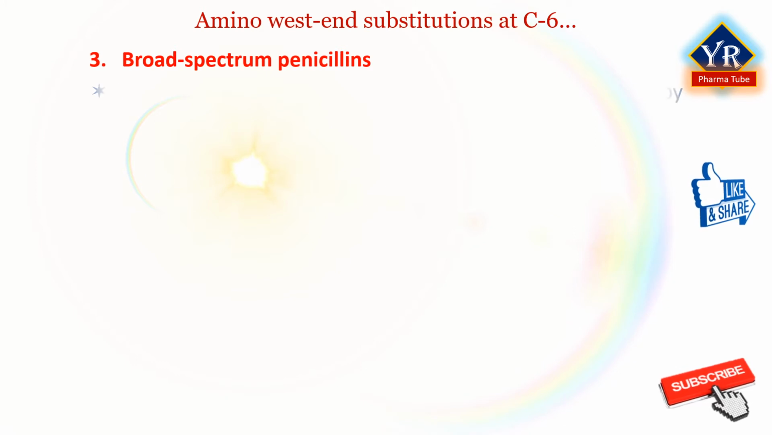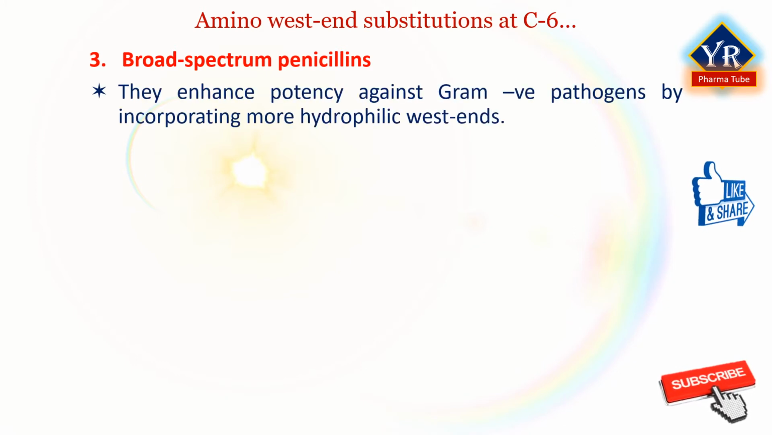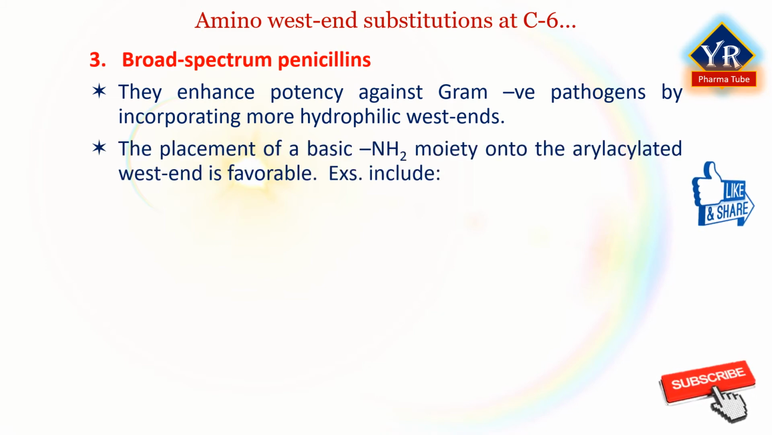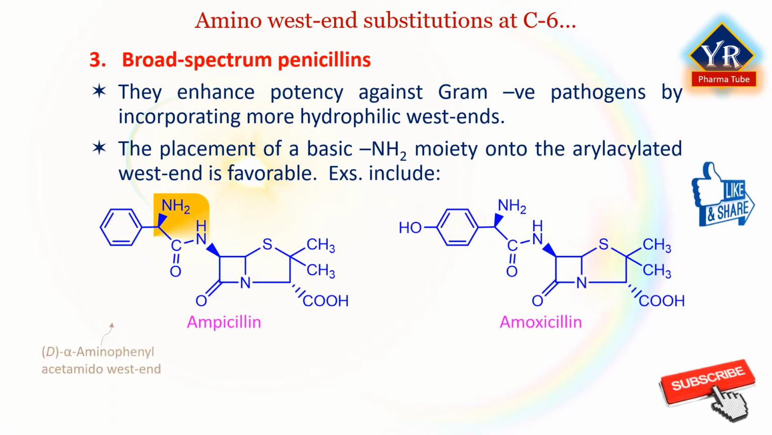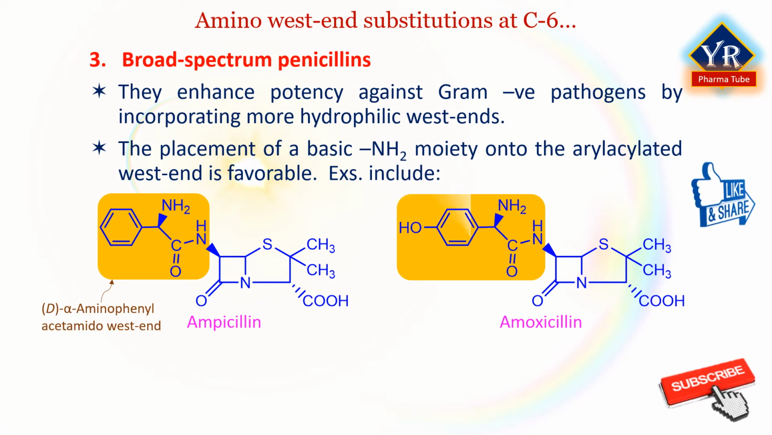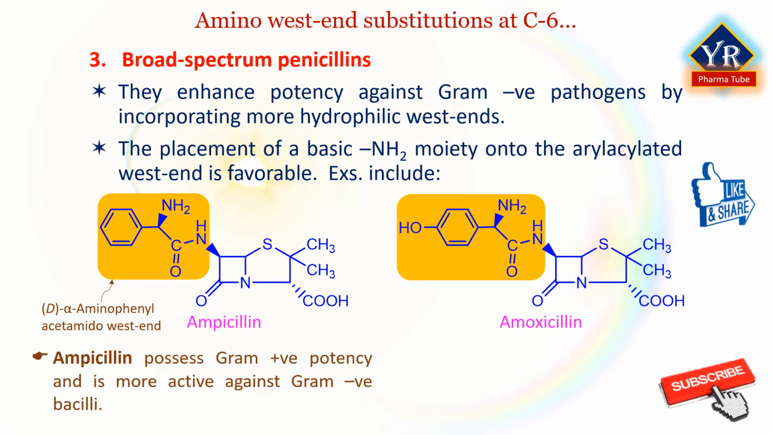The broad spectrum penicillins enhance potency against gram-negative pathogens by incorporating more hydrophilic wing ends. Specifically, the placement of a basic amine moiety onto the aryl acylated wing end is favorable. Examples include ampicillin and amoxicillin. Ampicillin contains a dextro alpha-aminophenylacetamido wing end moiety. It possesses gram-positive potency that nearly rivals that of penicillin G and is more active against gram-negative bacilli.